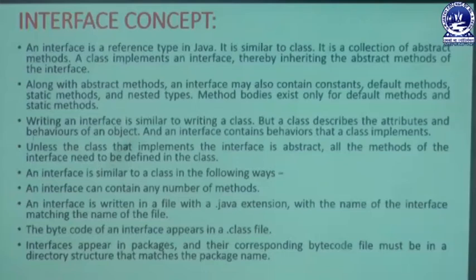An interface is a reference type in Java. It is similar to a class. It is a collection of abstract methods. A class implements an interface, thereby inheriting the abstract methods of the interface. That means whenever a user declares an interface program, every method inside that interface is by default considered abstract, and its variables are by default considered final and static. That means the whole structure is somehow related to the abstract concept. That's why we focus on the slide.